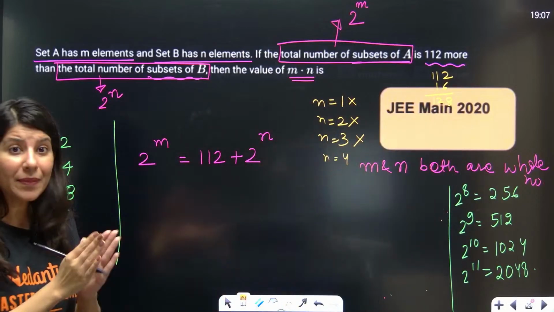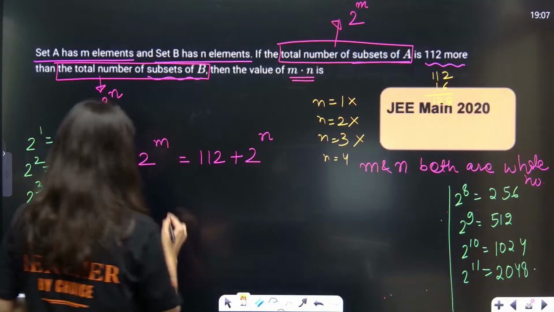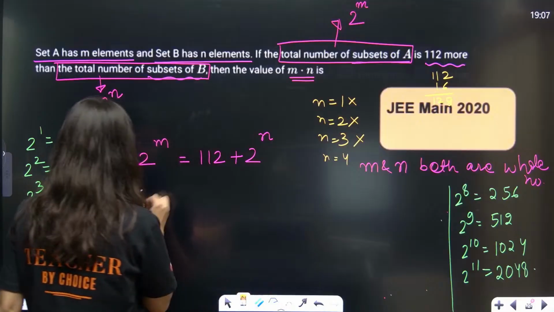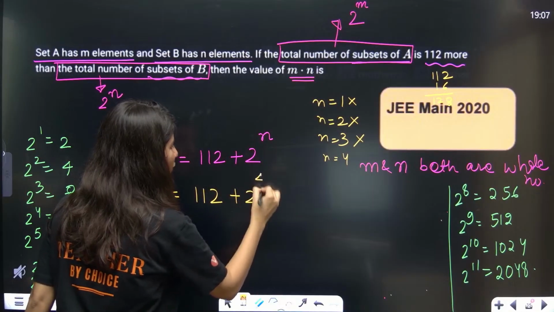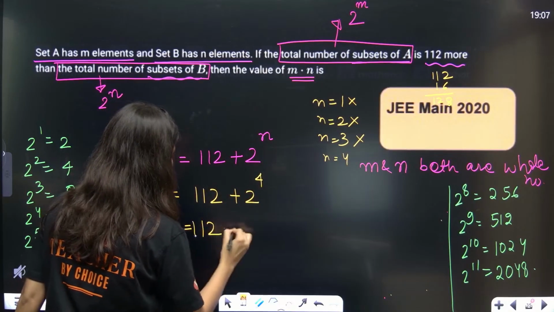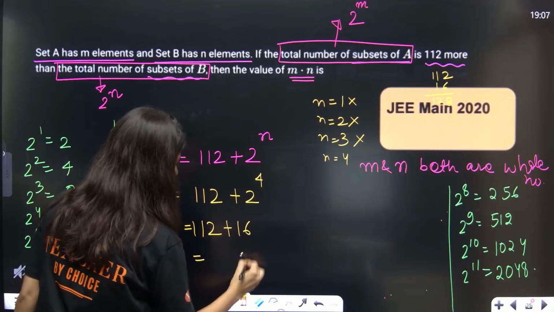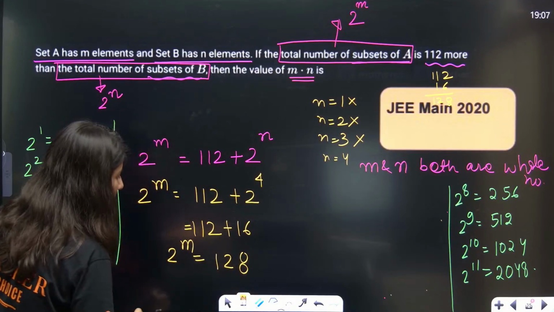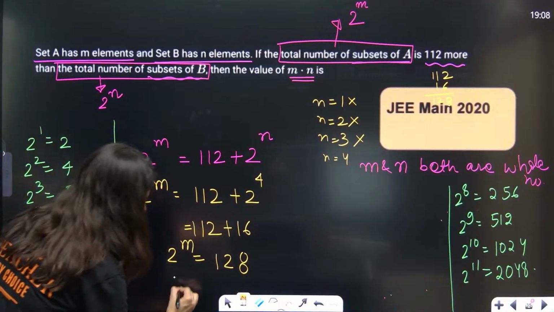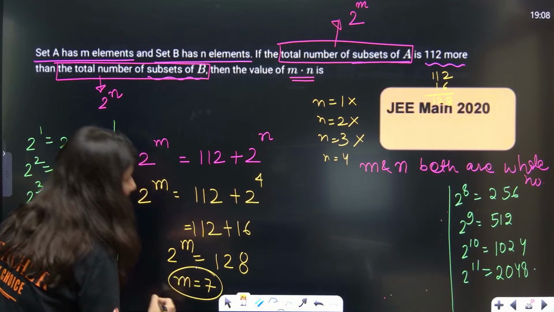112 plus 16 is going to give you 128. Now let's check. N is equal to 4: 2 power m is equal to 112 plus 2 power 4, which is 112 plus 16, so this is 128. Then m will be equal to 7. So it is satisfying.